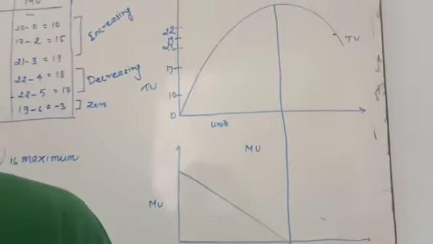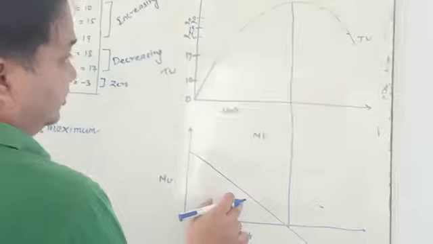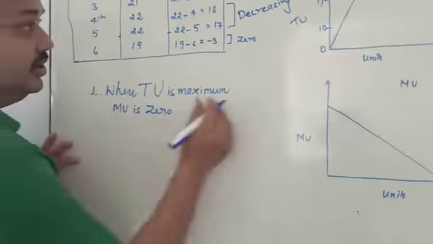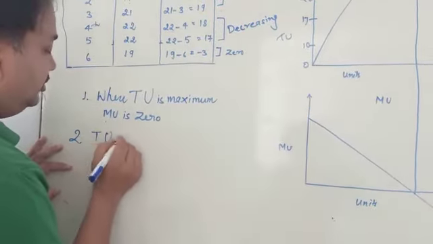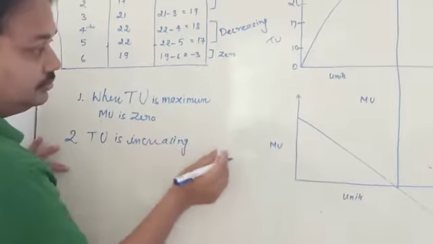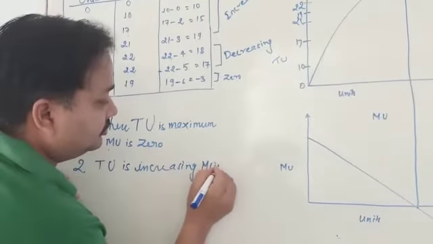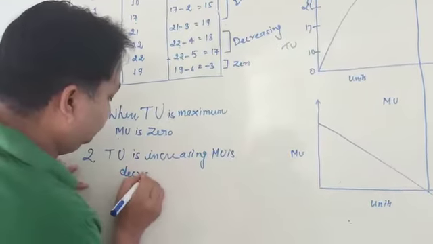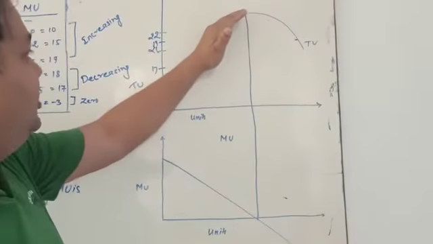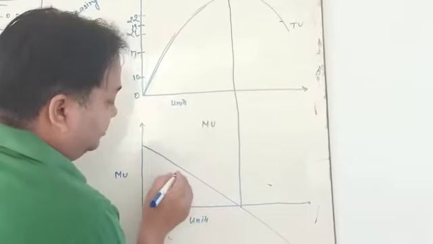When TU is increasing, MU is going to be decreasing. MU is decreasing. Okay. When it is going to be increasing, it becomes decreasing.